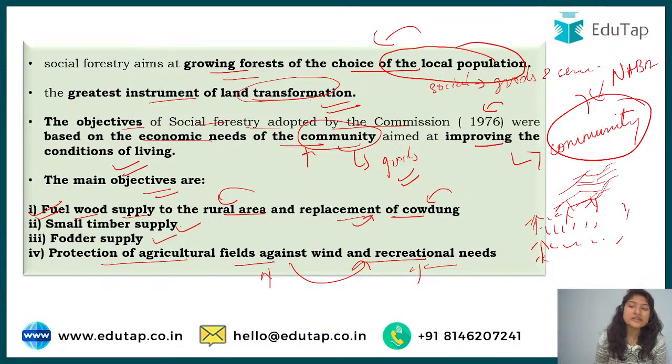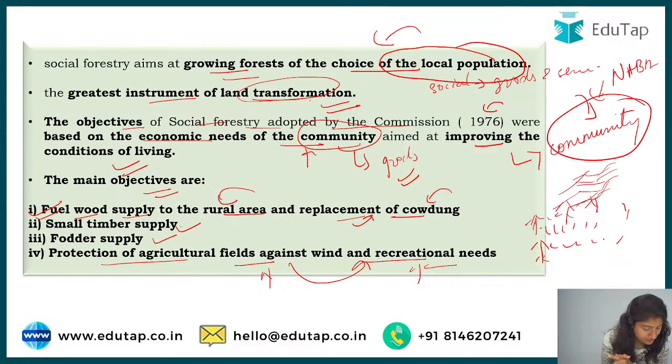So this is the same thing. The concept is the same here, that the community grows forest according to their needs, and the local people take participation in that. All right. So here Sami also said the right answer to this question, that was D.